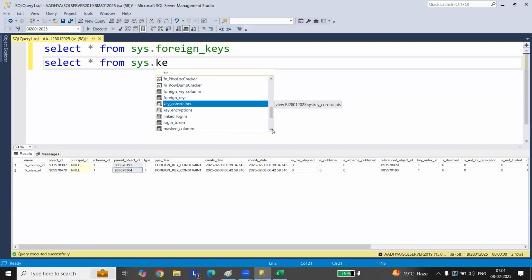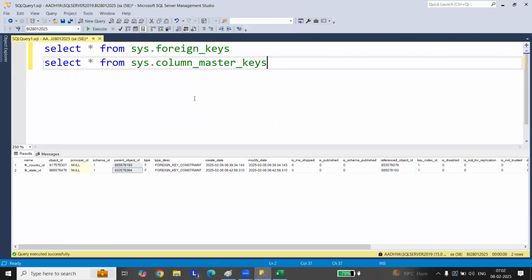Encryption keys, open keys, column master keys, symmetric keys. Let me see here.